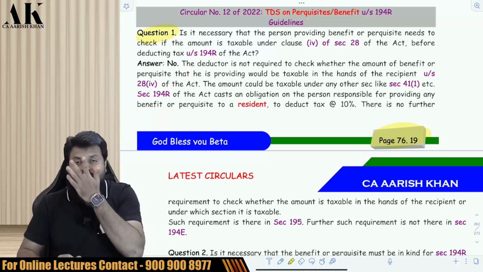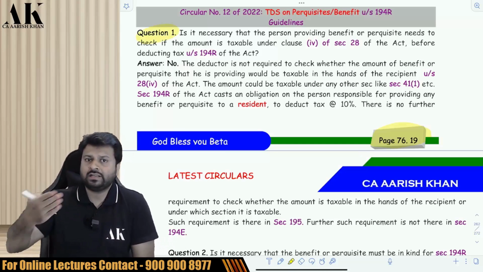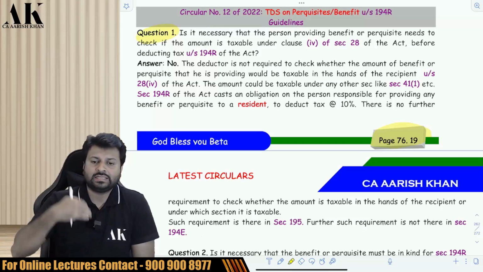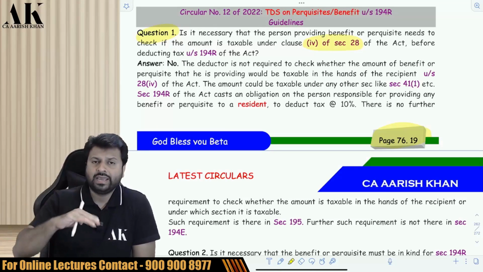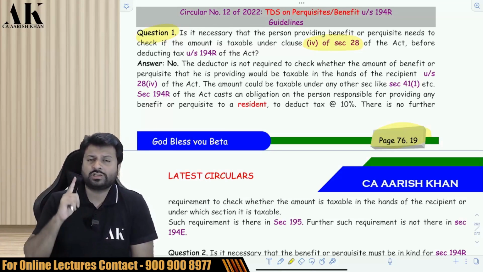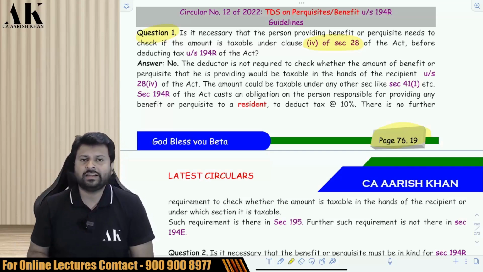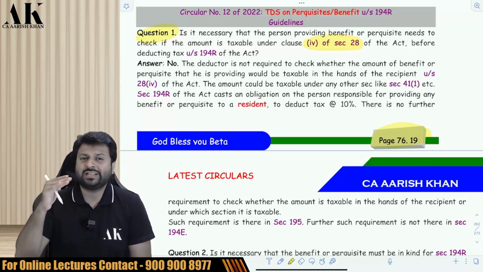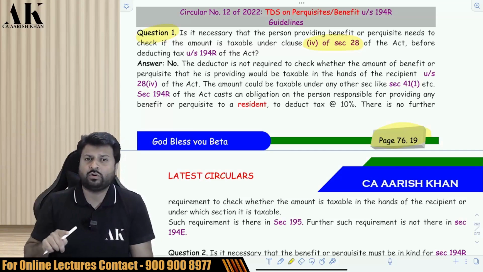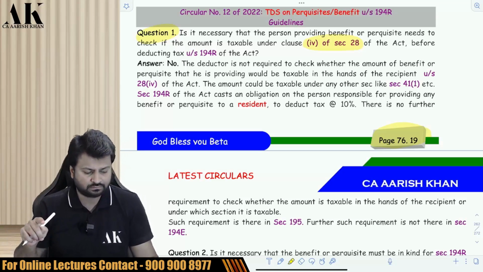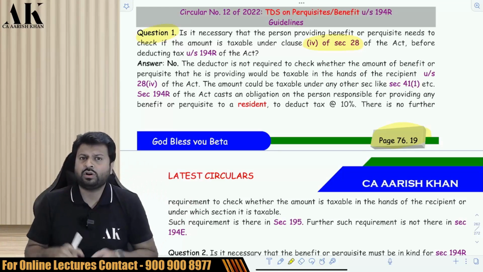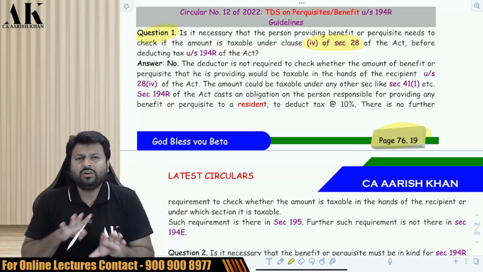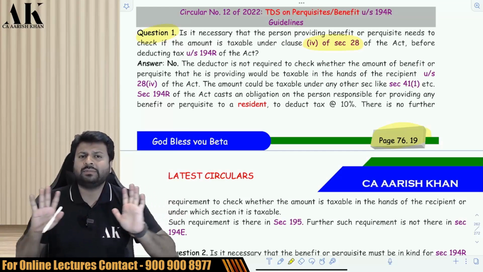The first question which is asked over here is whether the giver, the payer, the deductor has to ensure that the other person's income is taxable under section 28(4) or under section 41(1). Am I supposed to ensure that, or am I supposed to deduct TDS irrespective of whether the other person's income is taxable or not? So here the CBDT has clarified that you are not supposed to ensure all those things. All those things are absolutely not necessary.